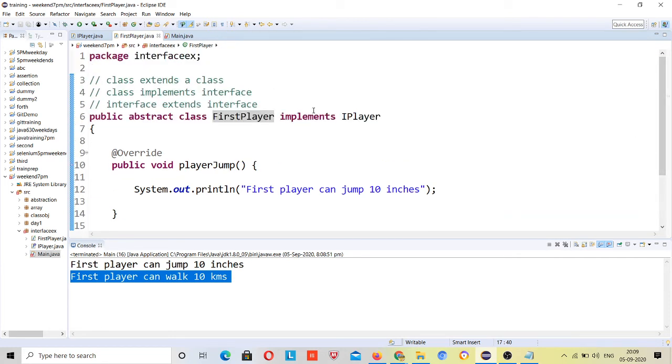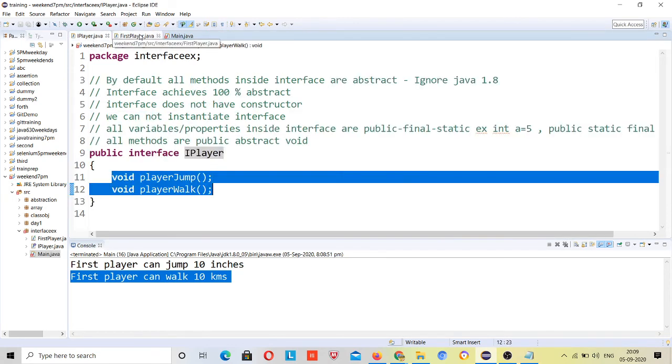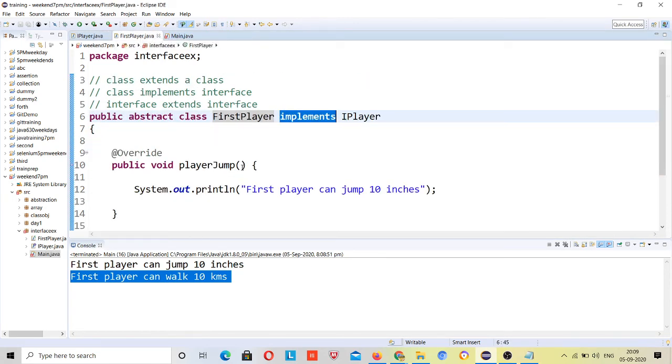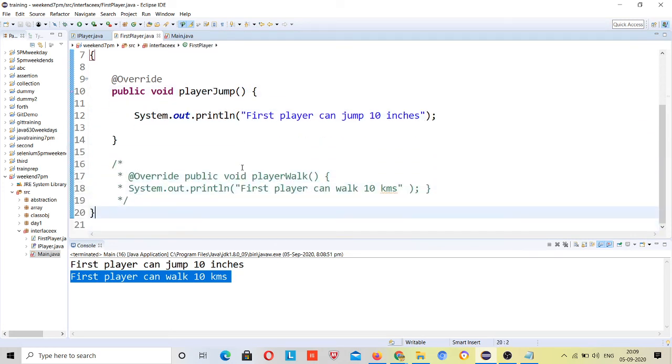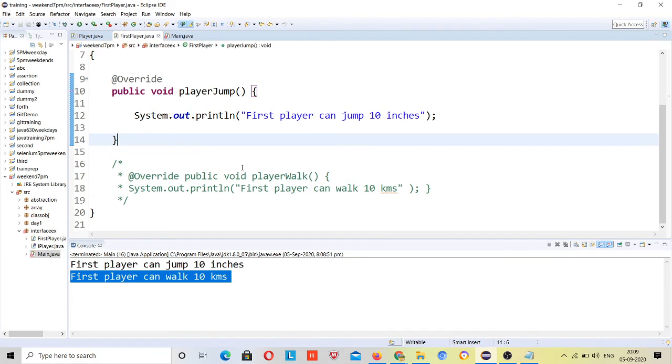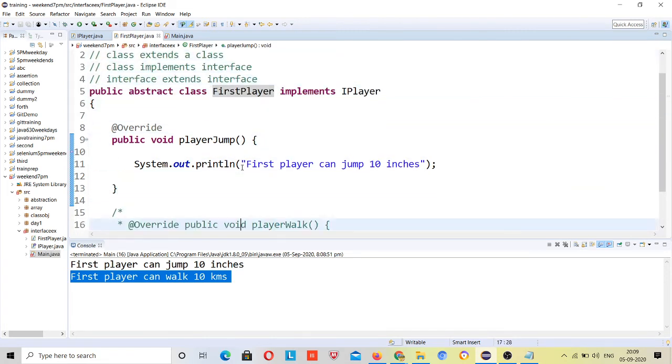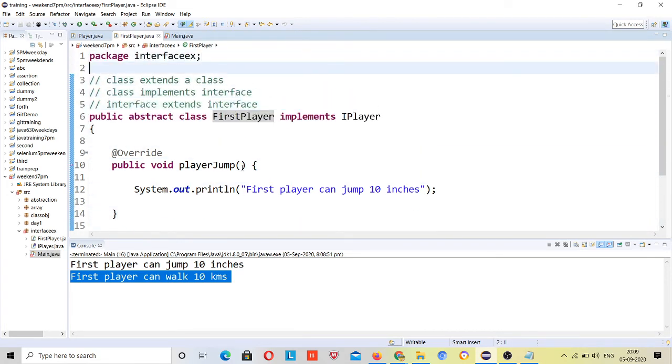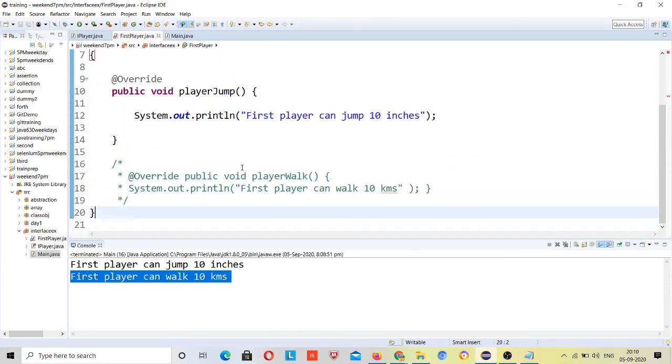This is implementing the IPlayer, so whatever is present inside the IPlayer is coming into the FirstPlayer, right? So either I have to give definition for this method here, or I need to declare it as abstract here, right? So what I am doing, I am giving the definition here, and I will uncomment this.